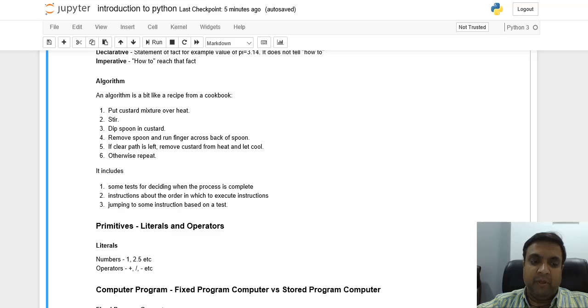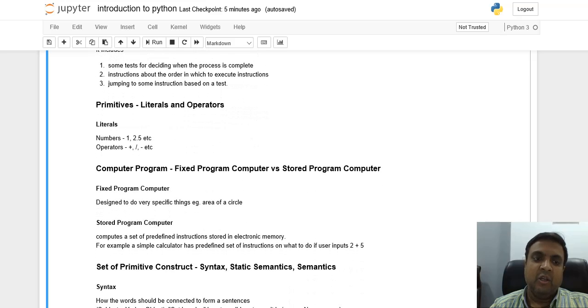Now let's come to the primitives. There are two kinds of primitives. One is literals and the second one is operators. Literals are like numbers. We can define numbers as 1, 2.5, 3, etc. And operators are like mathematical or logical operators.